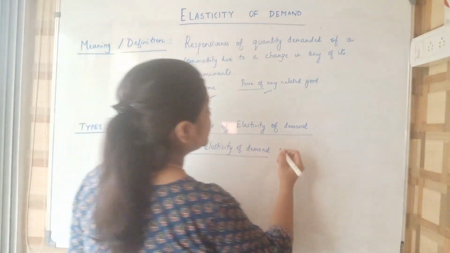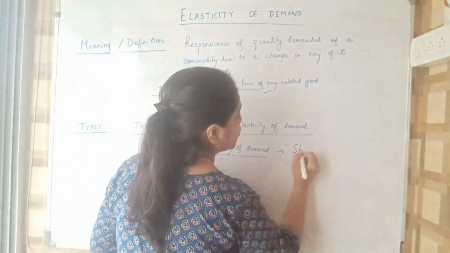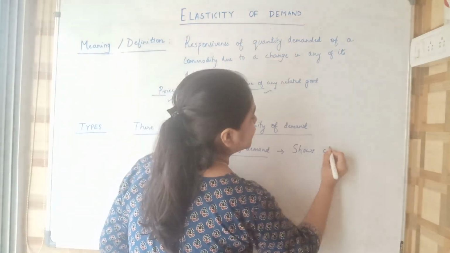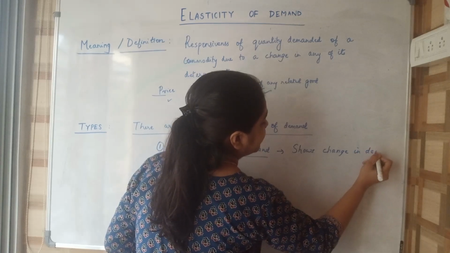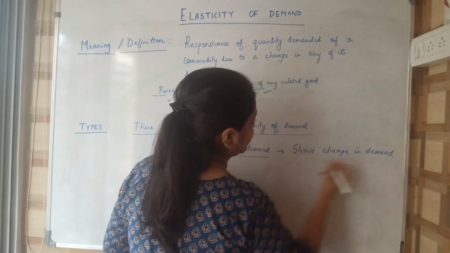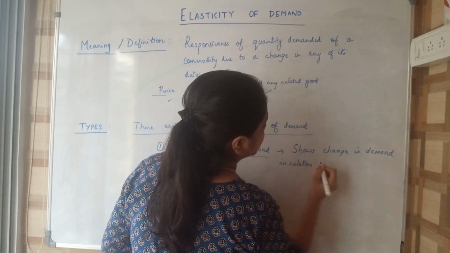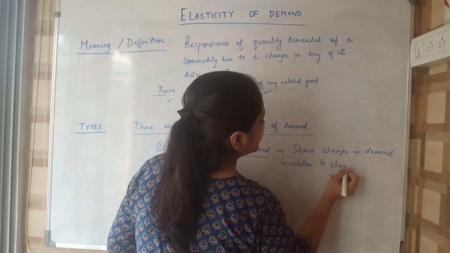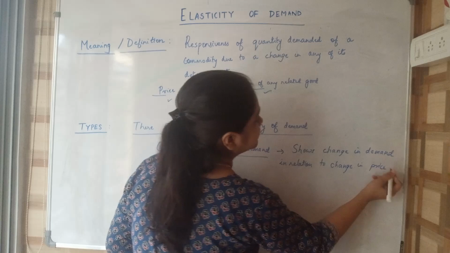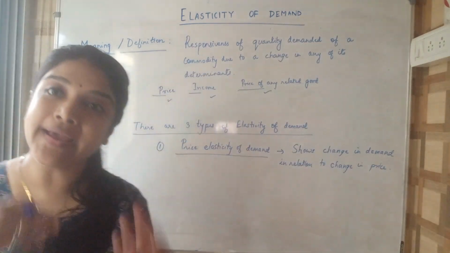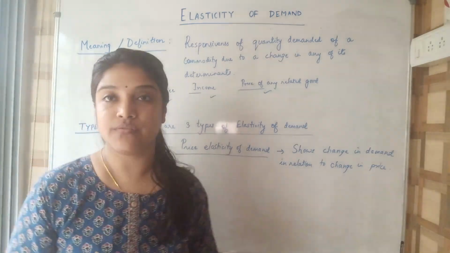It shows change in demand in relation to change in price. When the price of a commodity changes, how does the demand change?